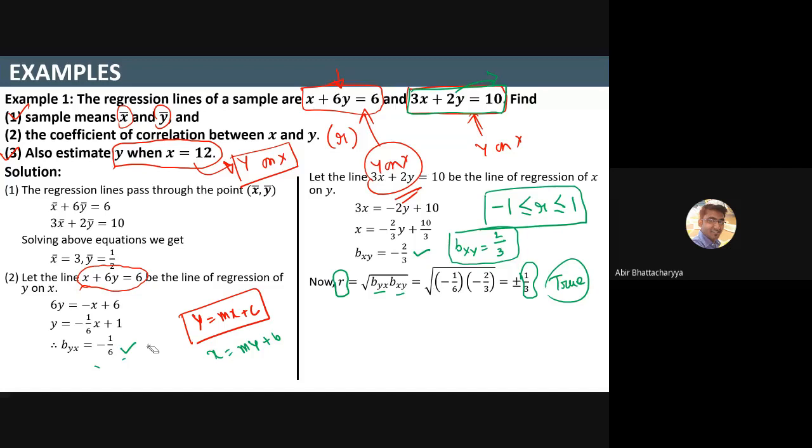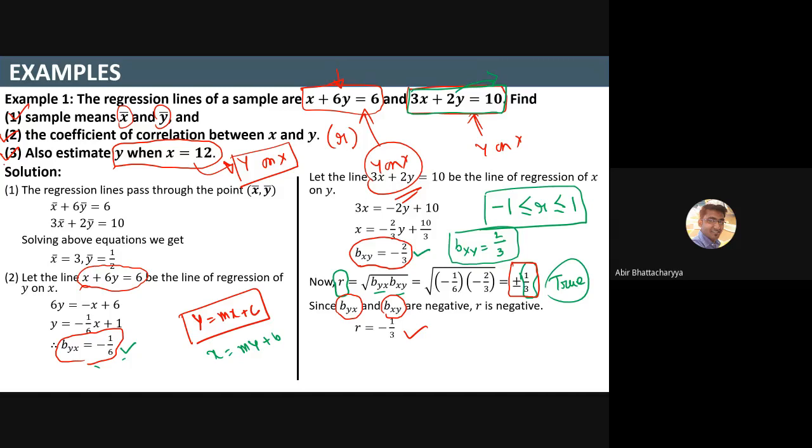All right, now my question is, what is the value of r? Since bxy and byx both are negative, bxy equals minus 2 by 3, byx equals minus 1 by 6, both are negative, which means r is also negative. So r is not plus or minus 1 by 3, r equals minus 1 by 3. Why minus 1 by 3? Because bxy and byx both are negative. So finally, we get the value of correlation coefficient r equals minus 1 by 3.